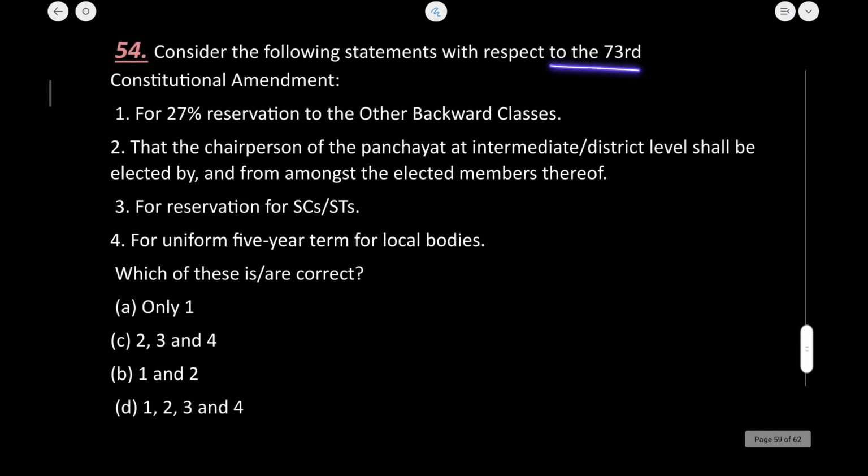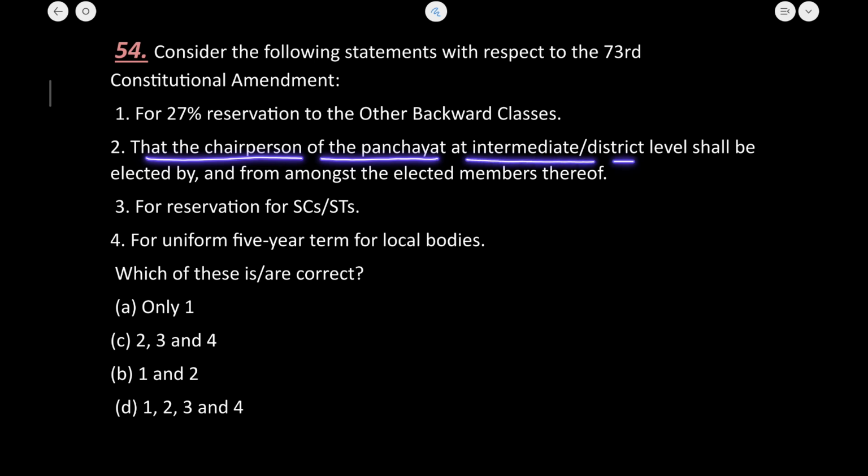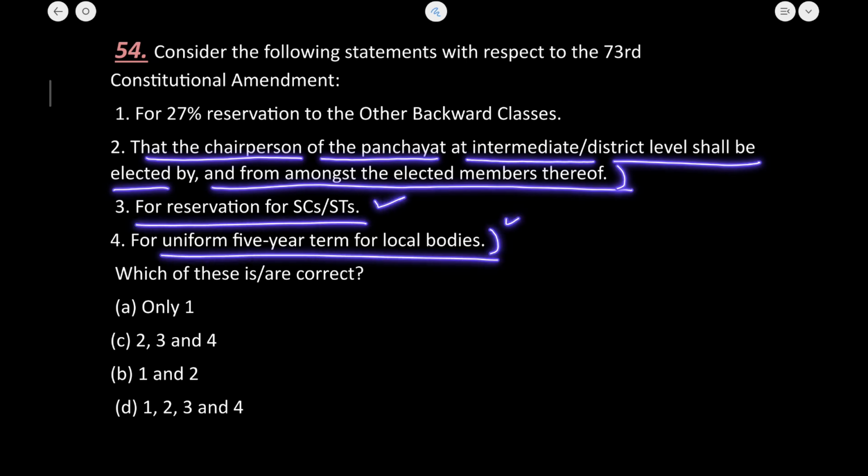Next is the 73rd Amendment Act. There is 27% reservation to OBC. No, there is no reservation for the OBC. All of these are correct where option 1 is mentioned. So 2, 3 and 4 are right. Let us see the options. The chairperson of the panchayat at the intermediate or district level shall be elected by and from amongst the members elected thereof, reservation of SC/ST, 5-year term. So 2, 3 and 4 are correct.